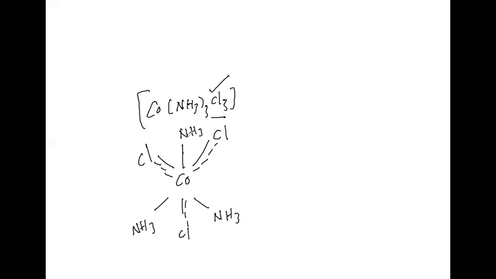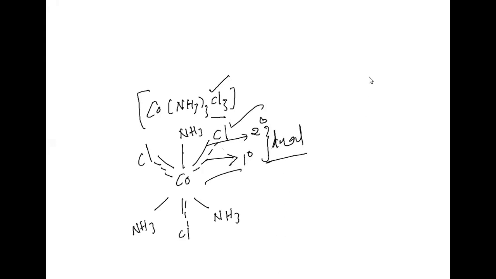This dotted line represents the primary valency, and the thick line represents the secondary valency. Means the dual behavior, the primary as well as secondary valency characters, can be explained by using Werner's theory of coordination compounds.